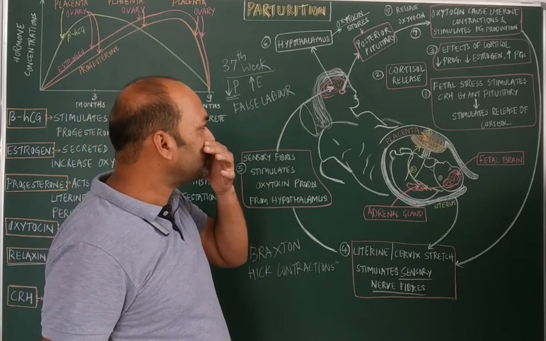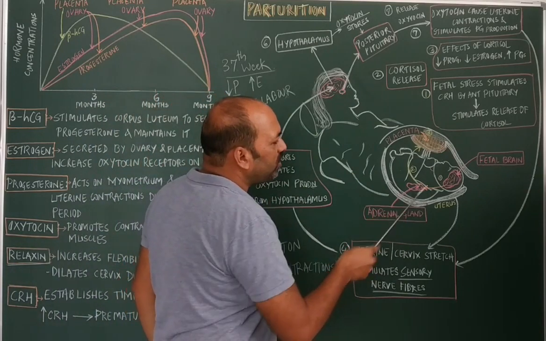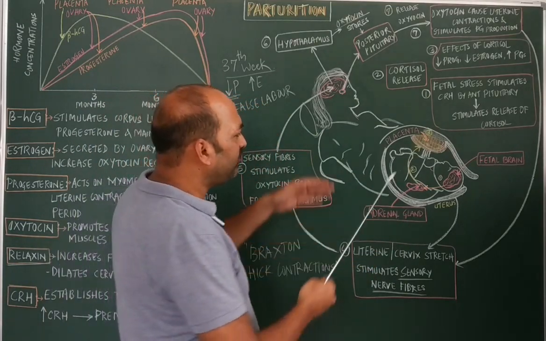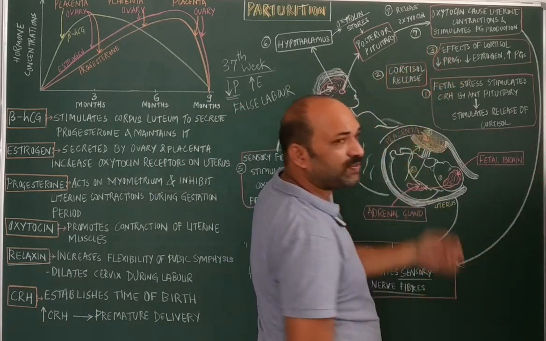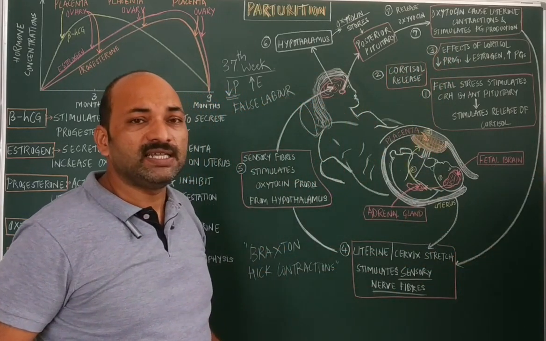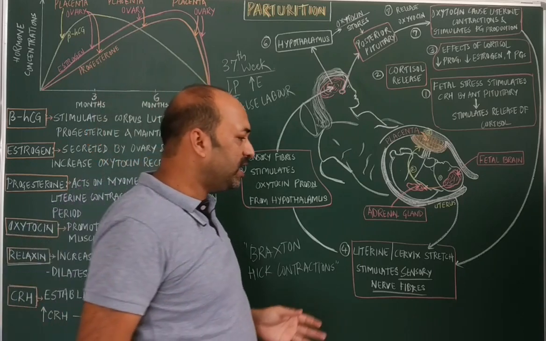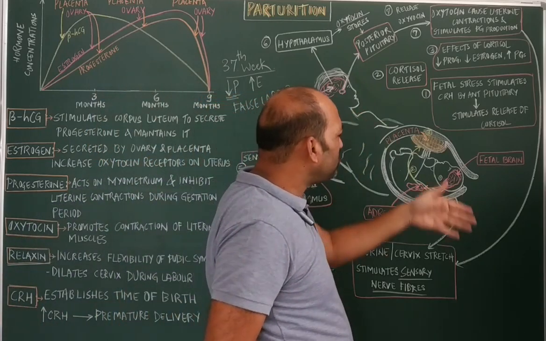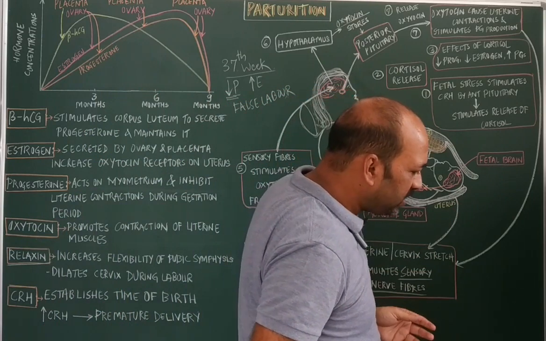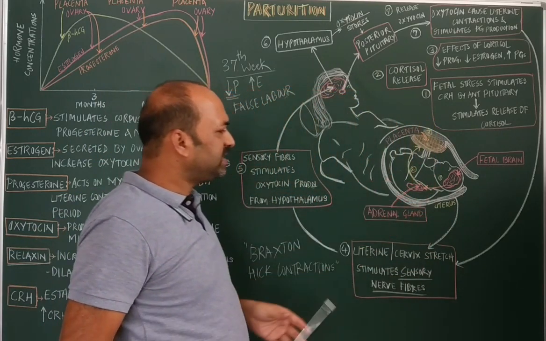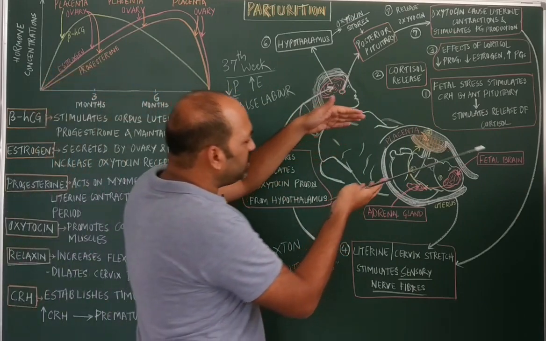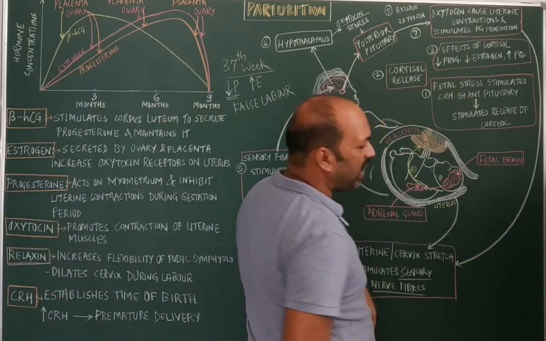When more and more oxytocin is released, more and more uterine contraction takes place, and thereby the fetus which was inside is now expelled out. That is called the expulsion stage. For this stage to occur, it takes nearly 10 minutes to several hours, so that the fetus which is inside comes out.